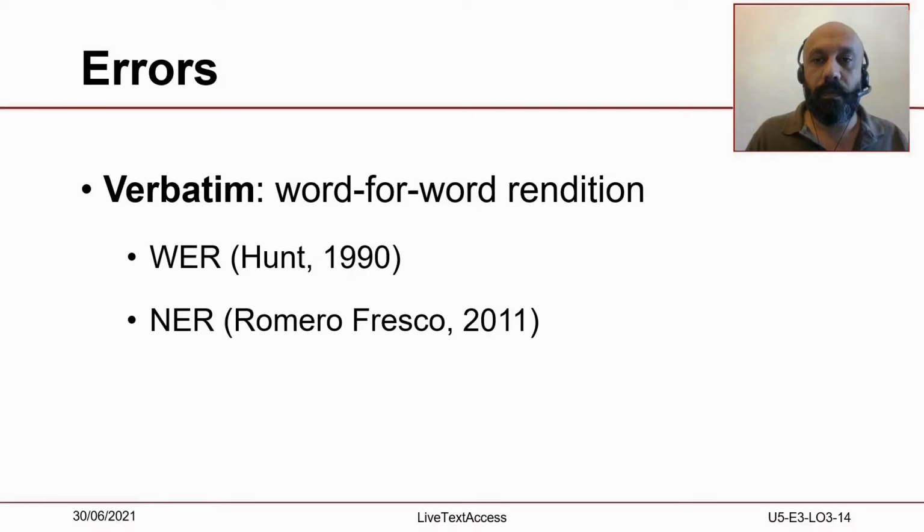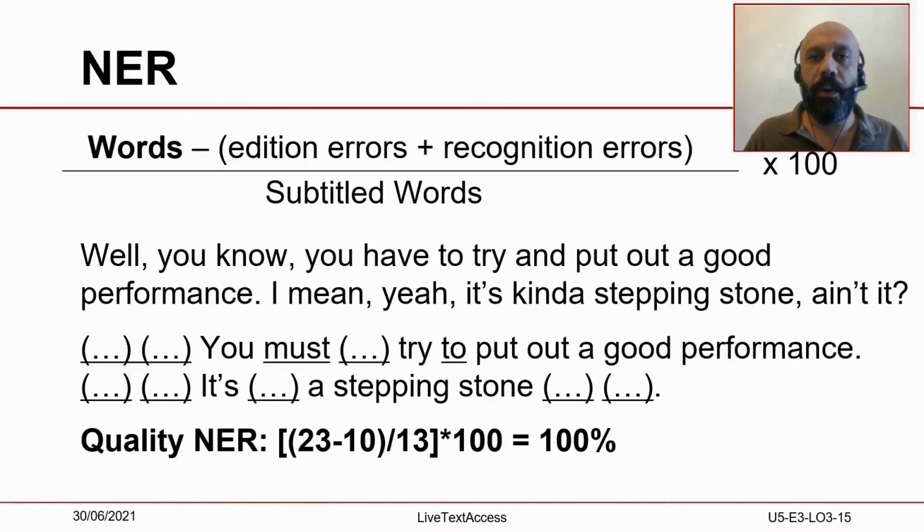Section 3. Errors. Again, depending on the approach to adopt when subtitling, various taxonomies to assess the quality of the subtitles exist. When it comes to verbatim subtitles, two main models are used: the traditional word error rate, or WER, and the NER model. The NER model is widely used in the profession.